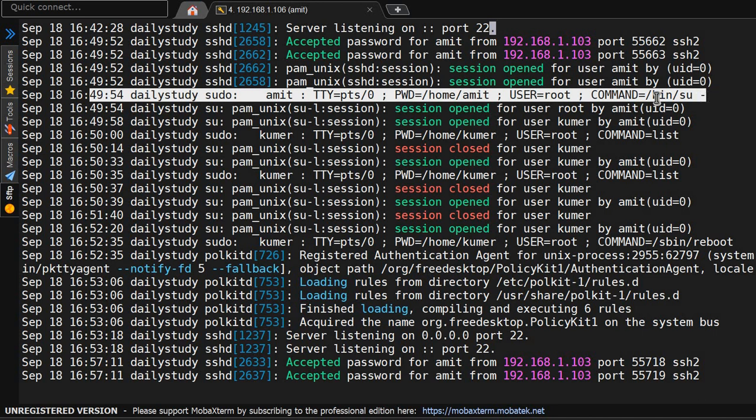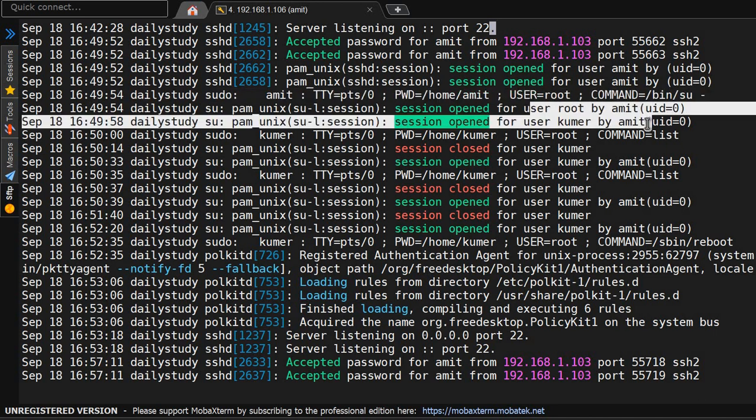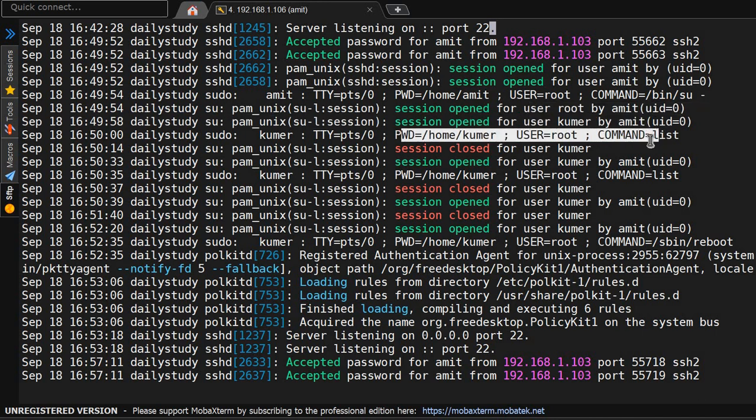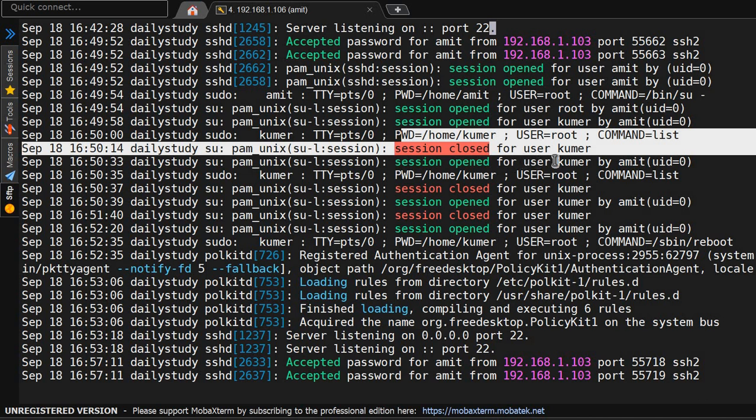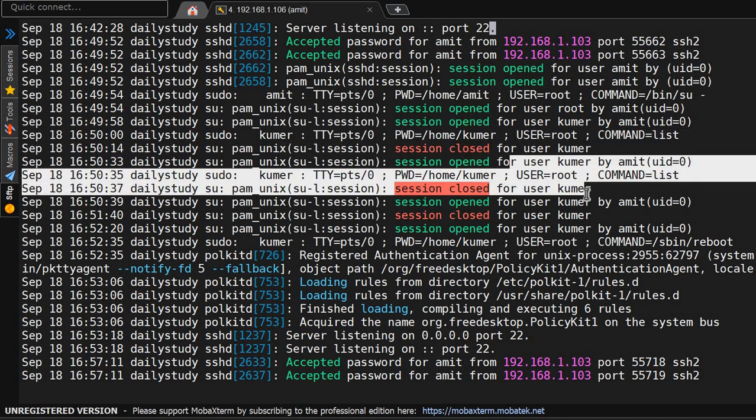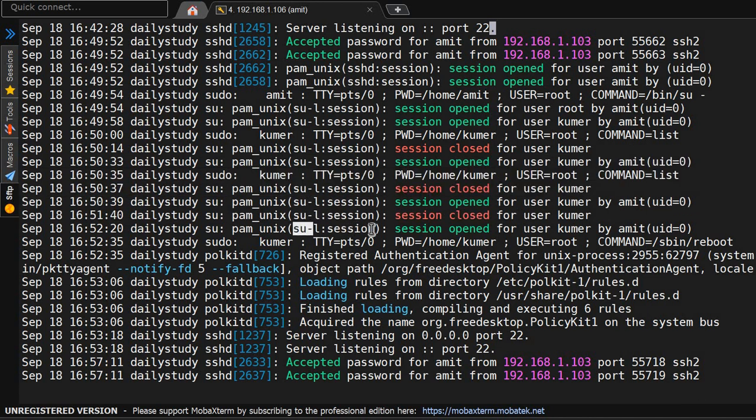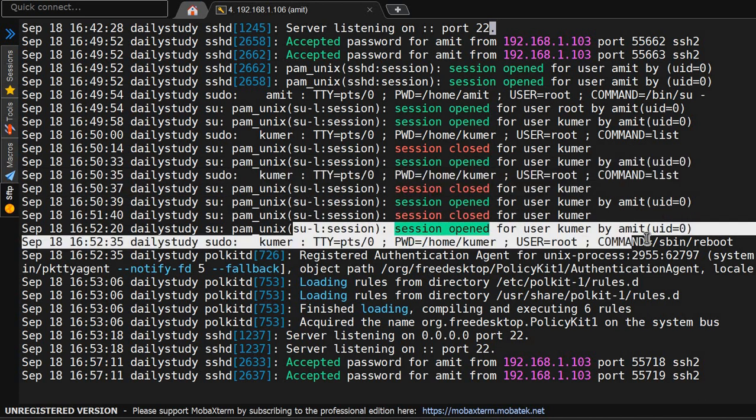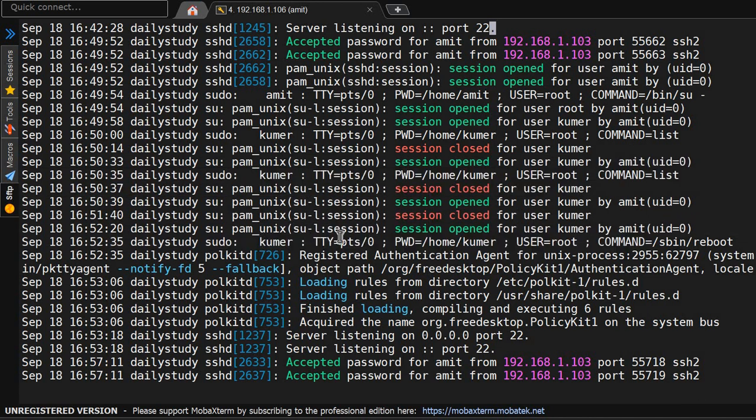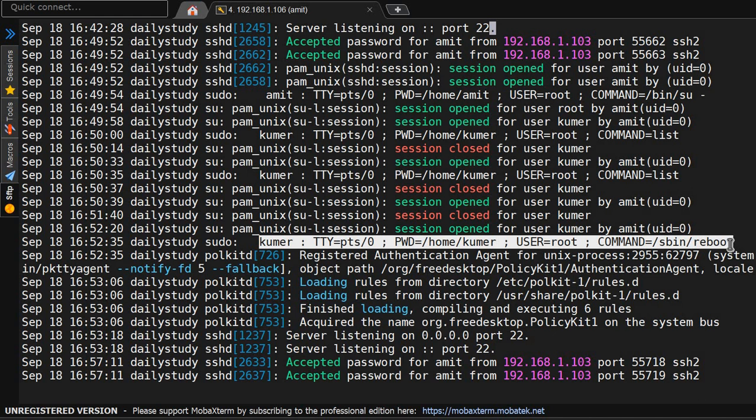It became the root user using bin su hyphen. From the root user, it switched to the Kumar user. Okay, and from the Kumar user, it was searching, and after doing some su hyphen l session, it has executed from here session terminal pwd user root command has been reboot.